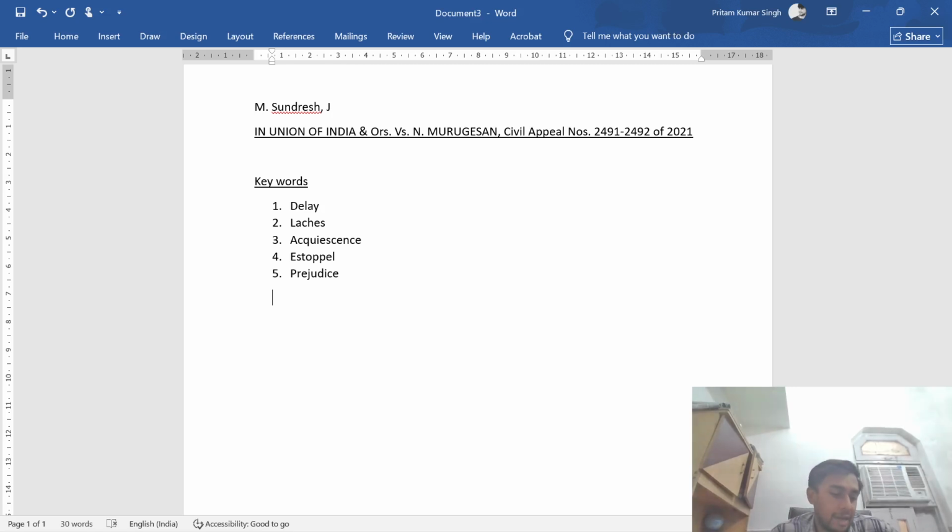So, the main idea is judges use these principles, delay, laches, acquiescence, to decide if a case should be allowed after a delay. Even though these terms seem similar, they serve different purposes. They are used carefully to ensure justice is not denied by unnecessary delays without compromising fairness.